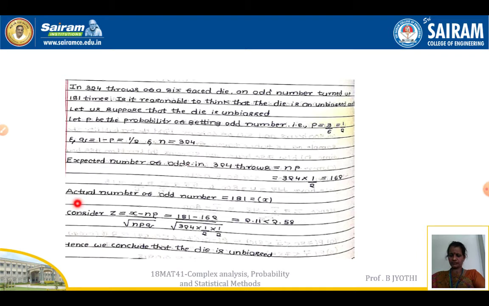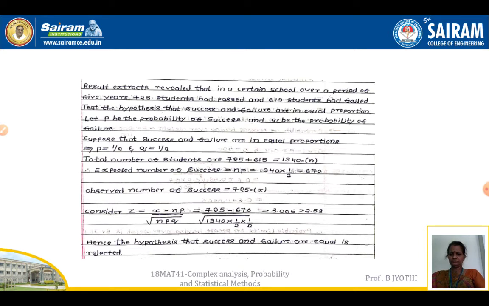That is the value of X. Now let's consider the Z formula, that is (X minus NP) divided by root of NPQ, which gives us 181 minus 162 divided by root of 324 into half into half, that gives us 2.11, which is lesser than 2.58. Hence, we conclude that the die is unbiased.